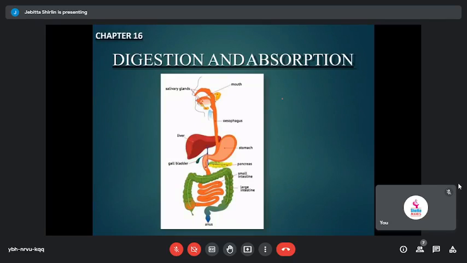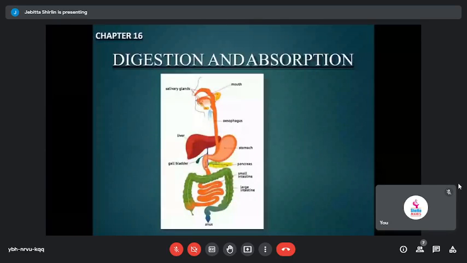Basically, when you talk about digestion and absorption, what comes to your mind is the term nutrition. When we take nutrition, it could be in the form of carbohydrates or proteins or lipids or minerals or vitamins or whatever it is.